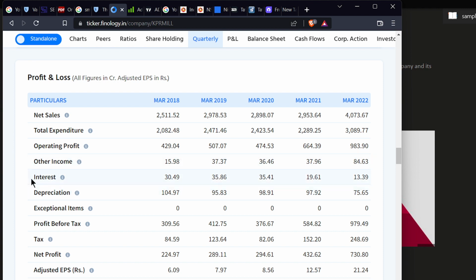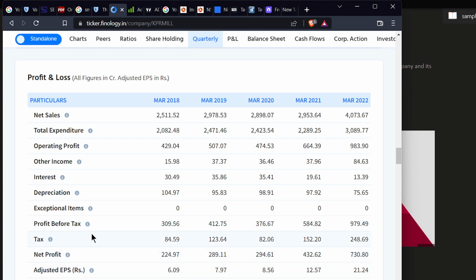Okay. Interest means if you have got any loan, you have to pay interest on it. This should be less. Year by year it is decreasing. This is a good sign. And depreciation: for any machines, every year we need to spend some on maintenance and all. This is called depreciation. And exceptional item: if any loss happens to the company, like a fire, there is a loss to the company. Nothing has happened here.